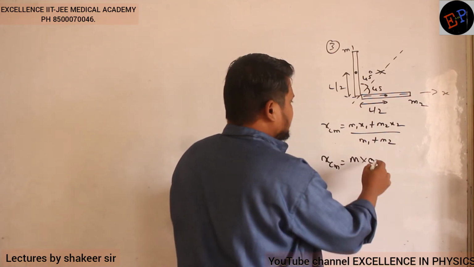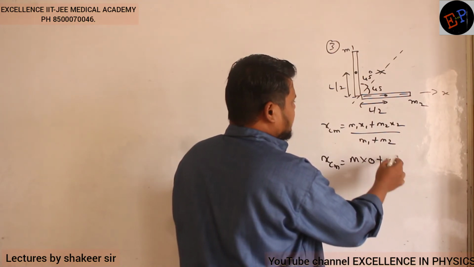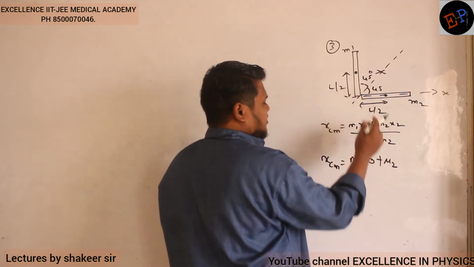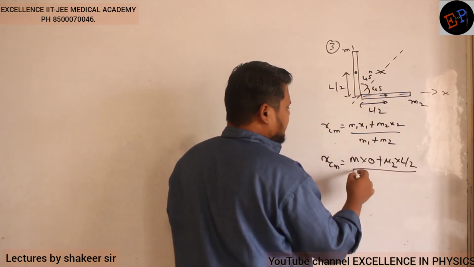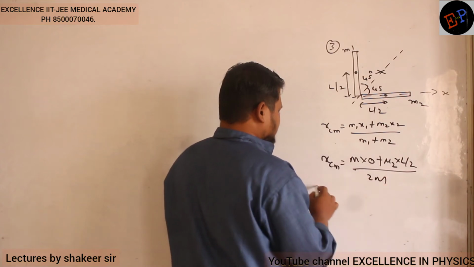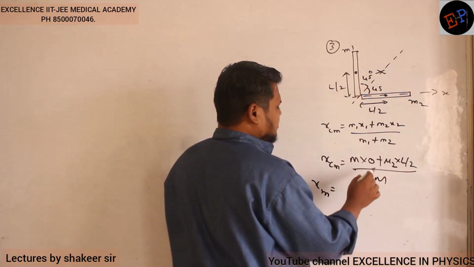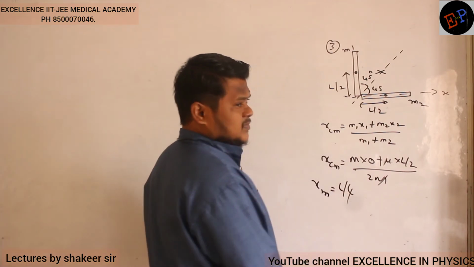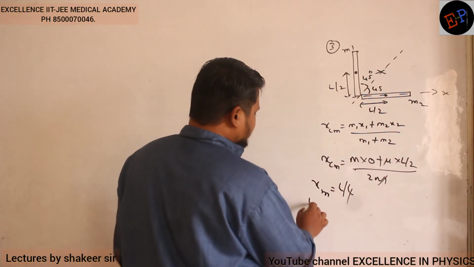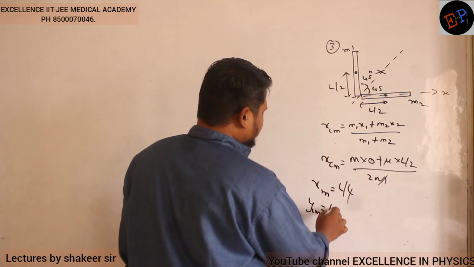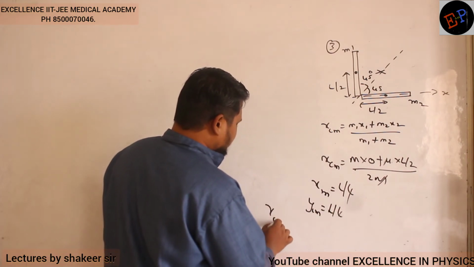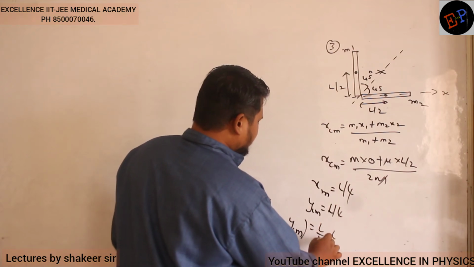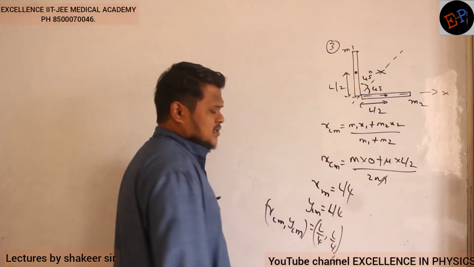Mass of the second rod is m2, and the distance of its center of mass on the x-axis is L by 2. So L by 2 divided by m1 plus m2, which is 2m. So m2 means M only, M gets cancelled. So x center of mass is L by 4. If this value is L by 4, y center of mass also will be L by 4. So x center of mass comma y center of mass is L by 4 comma L by 4. That is our answer.